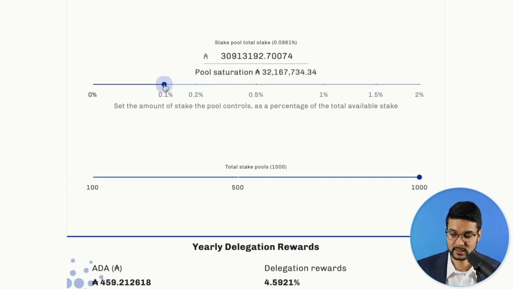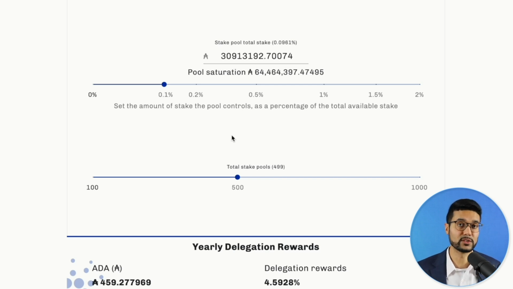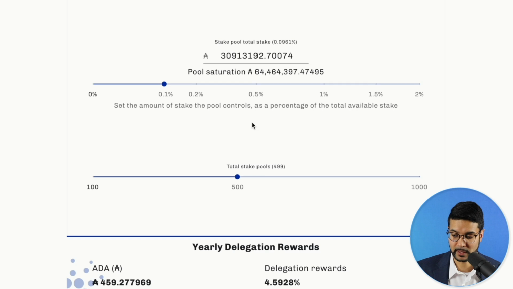So we'll just adjust this. Let's say this is a fully saturated pool when K equals 1,000. But currently we're at K equals 500, and we'll just say maybe the pool has about 30 million ADA. That's fairly conservative. For a well-established pool, this is probably what you'd expect to see.